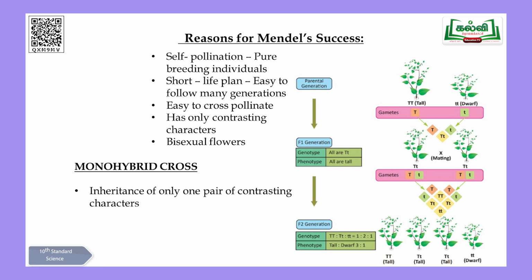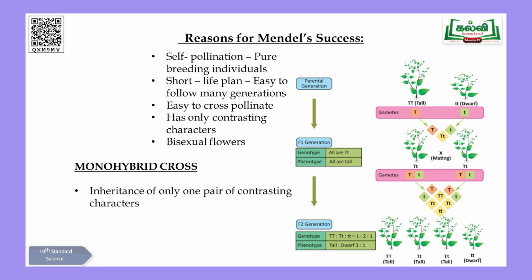Second one, a very, very short lifespan. Lifespan, annual. Annual means plants which live for only 1 year. They are called annual plants. So this was the second reason why Mendel selected the pea plant for his experiment, children. And because it is an annual plant, he was able to produce again and again so many plants, and it was easy for him to match the characters. So that was the second reason: pea plants have a short lifespan.